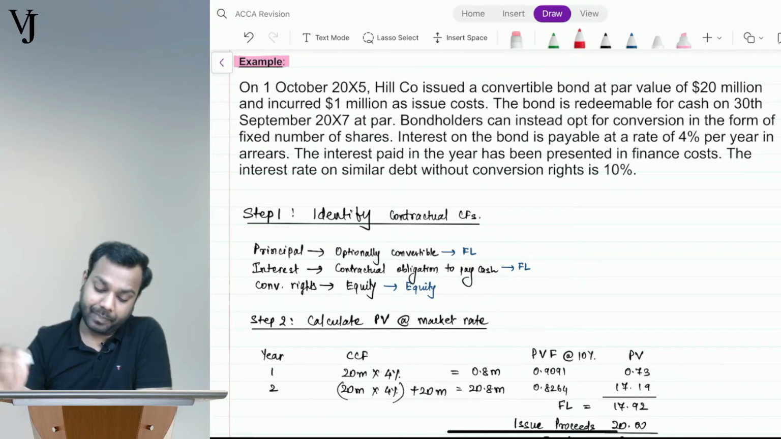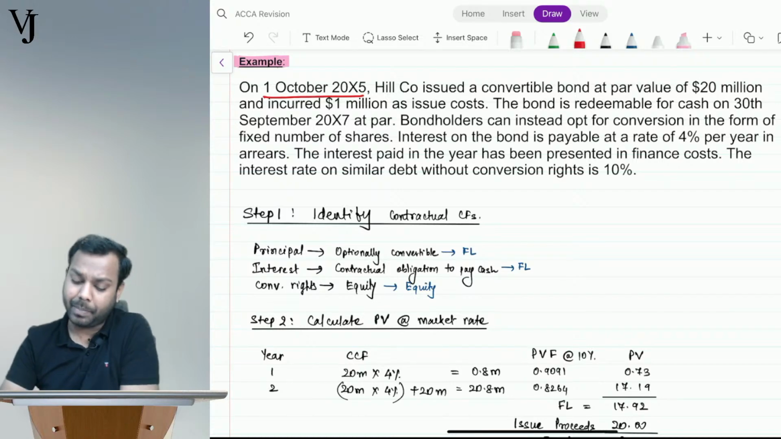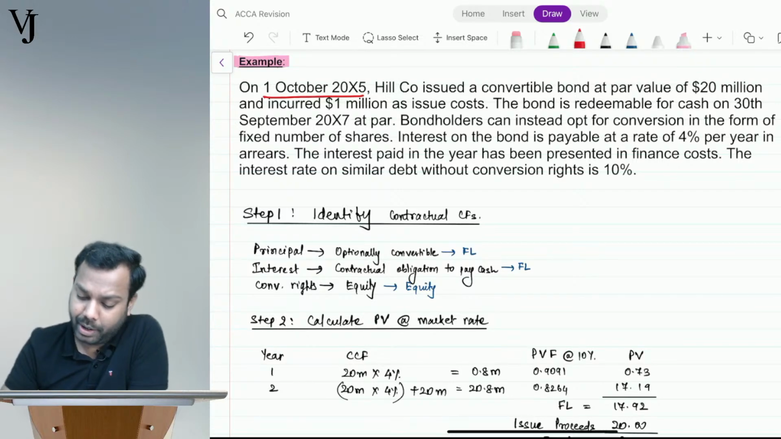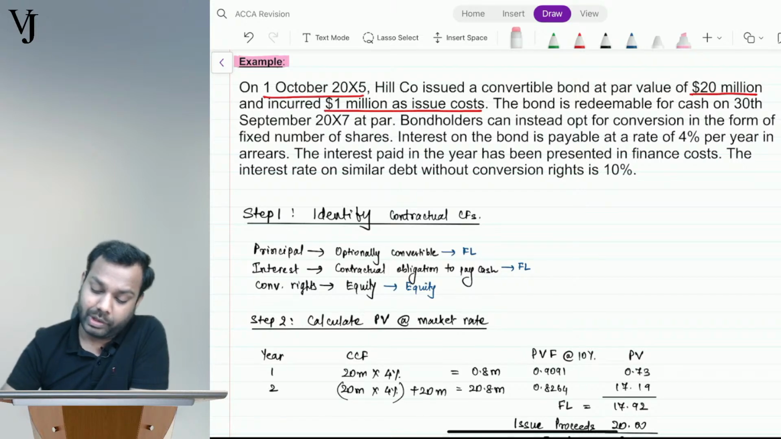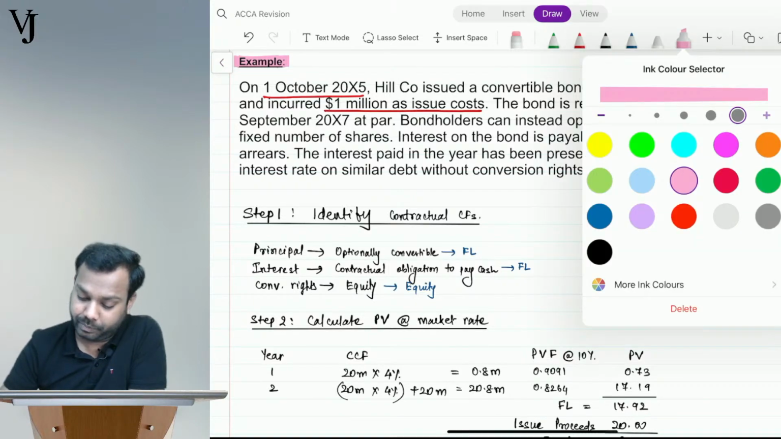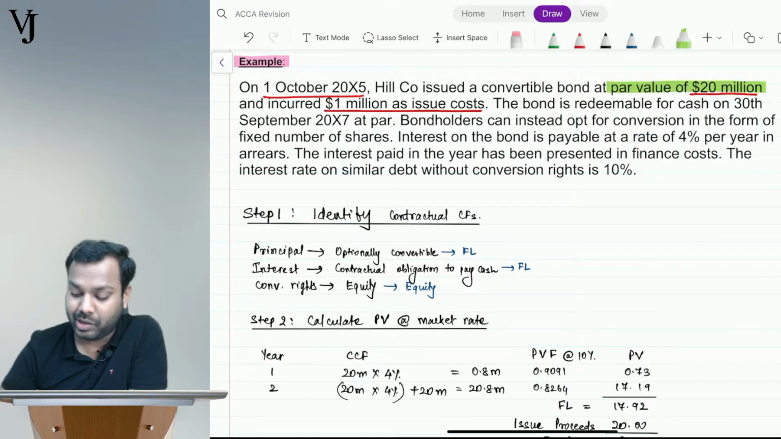Okay, let's understand. On 1st October 2005, Hill Company issued a convertible bond at par of $20 million and incurred $1 million as issue costs. So now, see what is happening here. The par value is $20 million, and the Hill Company issued the bond at par value and incurred $1 million as issue costs. The bond is redeemable for cash on 30th September 2007.